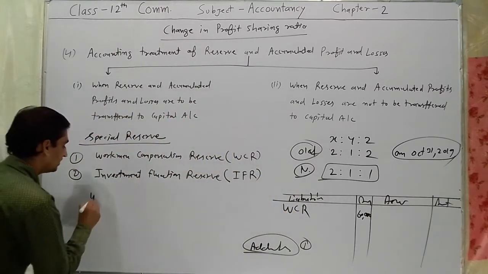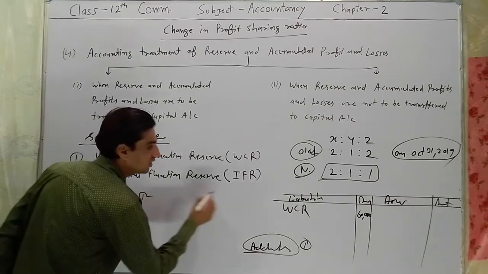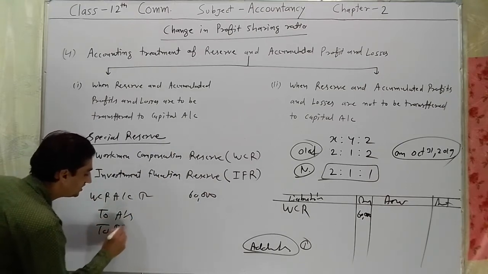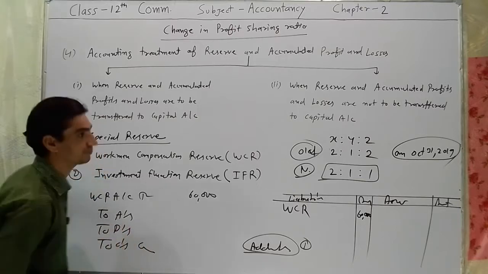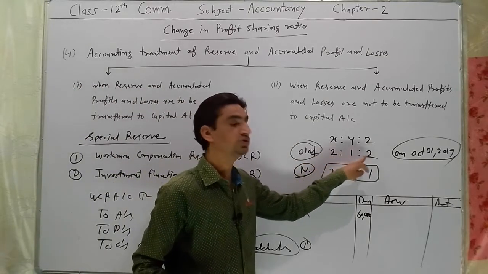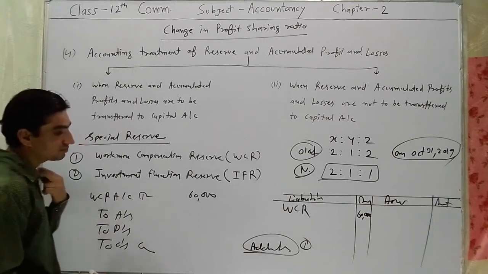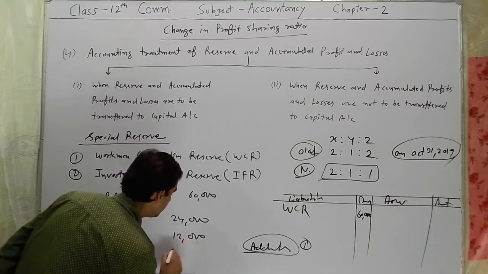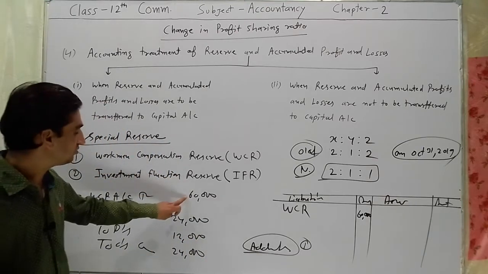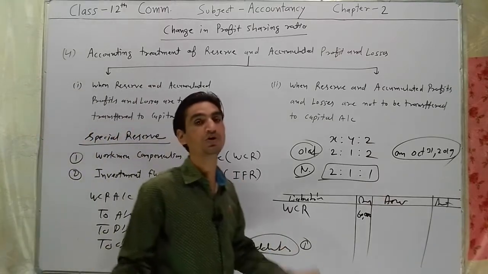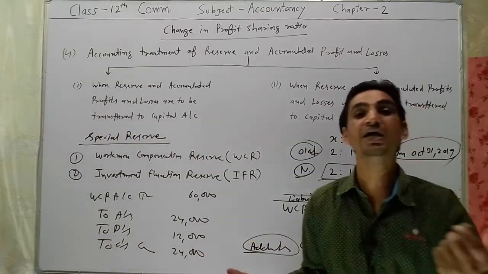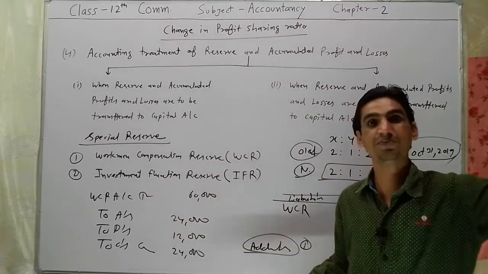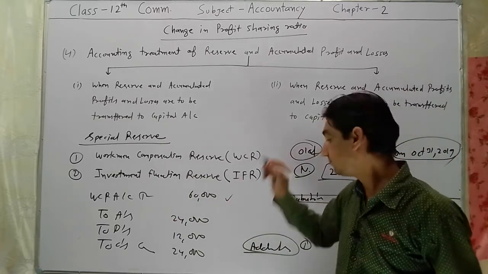And entry will be WCR account debit rupees 60,000 to X's capital, to Y's capital, to Z's capital. How much? In 2:1:2. So your amount will be 24,000, 12,000 and 24,000. We have distributed all WCR amount because this is the profit of the firm and we do not have to pay any kind of claim to the employee. So the complete WCR will be transferred to partners capital account. Is it clear? First condition.